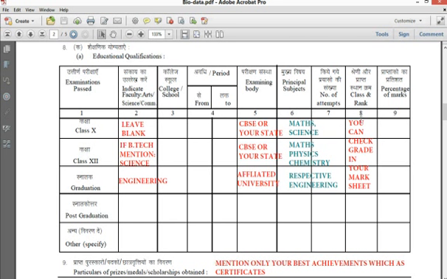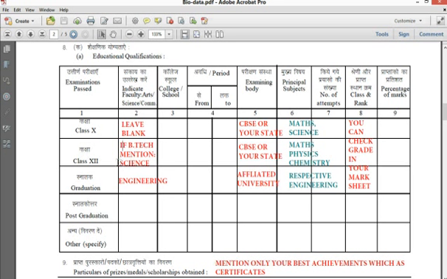And class and rank, in your 10th class mark sheet, you can see the grade, A, B, or A plus, or anything which has been mentioned in your 10th class certificate. Please mention it here, and the percentage of marks here. For intermediate, for commerce and everything, please mention the main subject there.